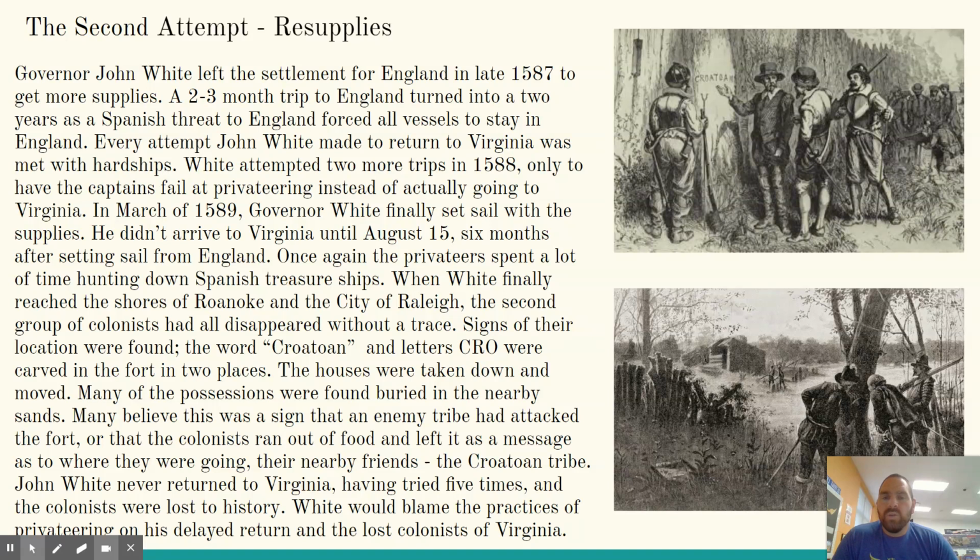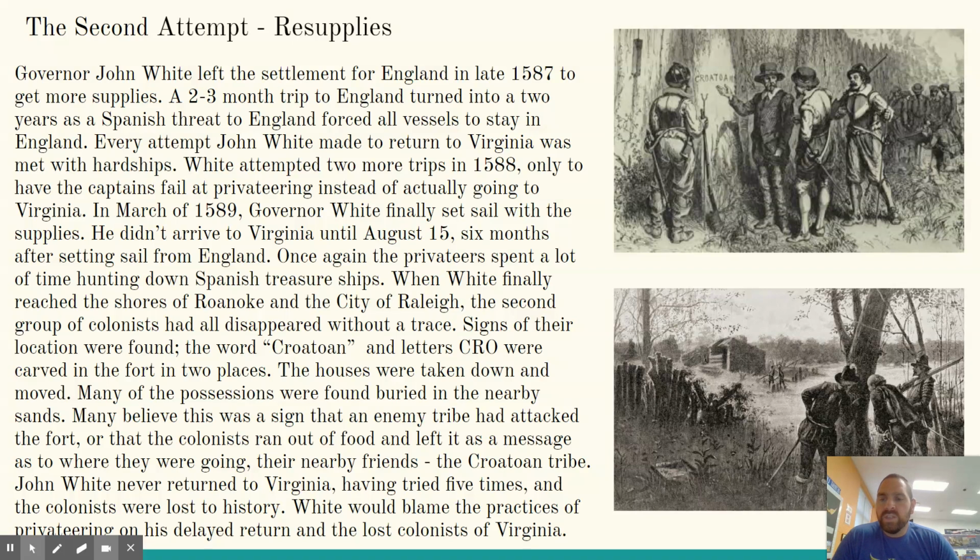White attempted 2 more trips in 1588, only to have the captains fail at privateering instead of actually going to Virginia. In March of 1589, Governor White finally set sail with the supplies. He didn't arrive in Virginia until August 15th, 6 months after setting sail from England. Once again, the privateers spent a lot of time hunting down Spanish treasure ships.